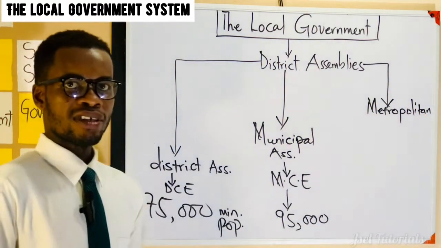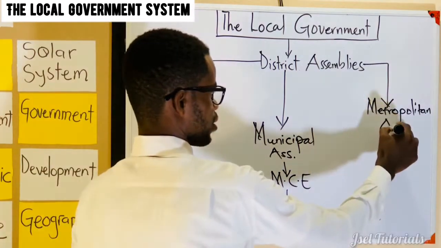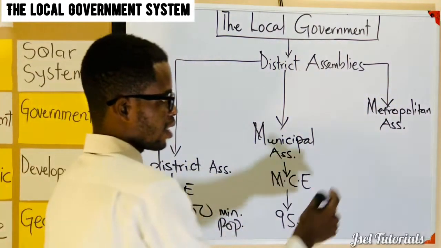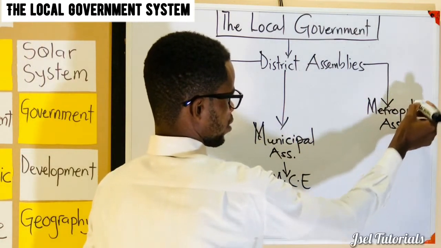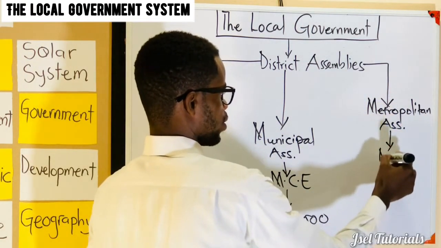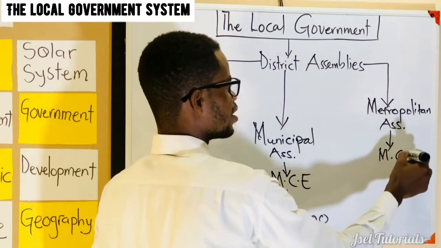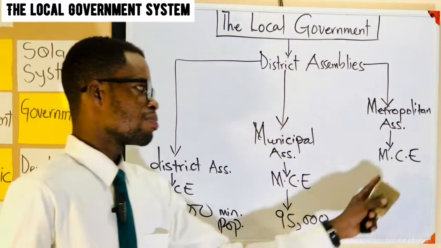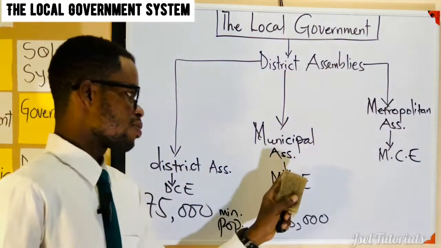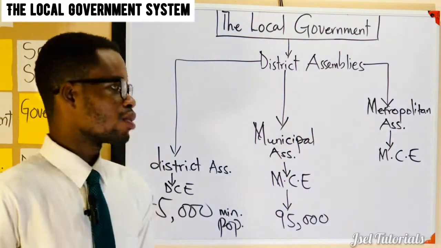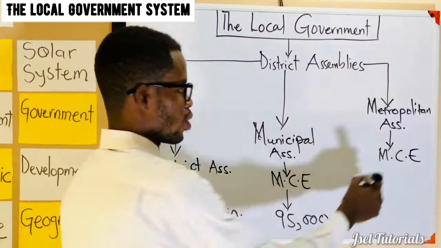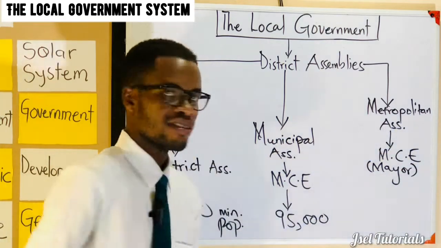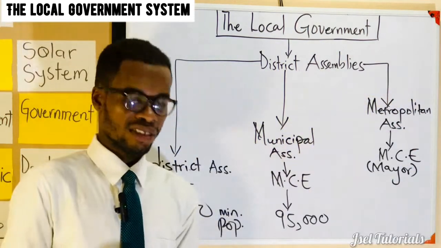So that's the Metropolitan Assembly. The Metropolitan Assembly is headed by the Metropolitan Chief Executive. Still MCE, but it is Metropolitan Chief Executive. This one is Municipal Chief Executive. So the Metropolitan Chief Executive is also known as the City Mayor, because these ones are cities.